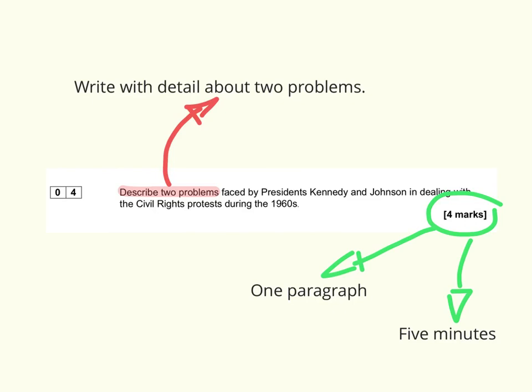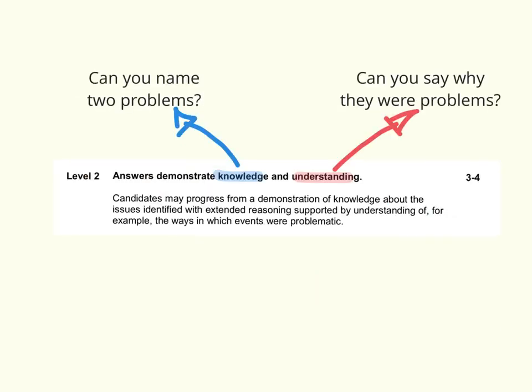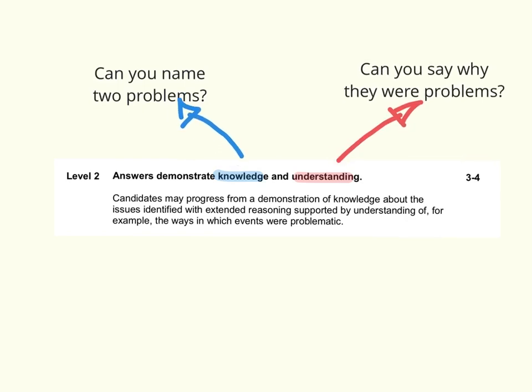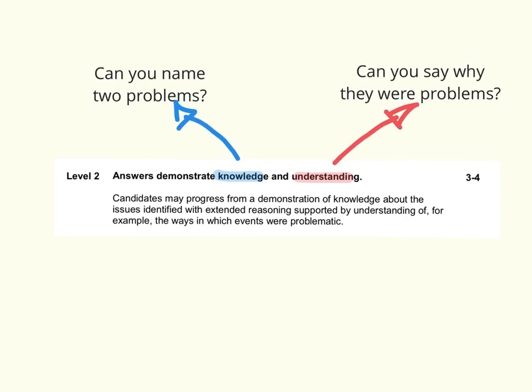So, the start of the question will always say describe 2 problems. That means that you need to write with detail about 2 problems. As you can see in the mark scheme, it wants knowledge and understanding. So you show knowledge by naming 2 problems, and you show your understanding by saying why they are problems.